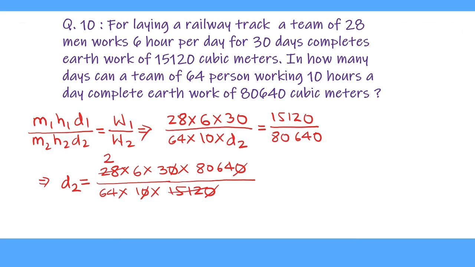So 14 times 1 is 14, balance is 1. We carry 1, and 11 is not divisible by 14. So we put 0, and we carry 2 again. So 112. 14 divides 112 for 8 times, and 2 cancels 108 for 54 times. 3 cancels 54 for 18 times, and 6 cancels 18 for 3 times.